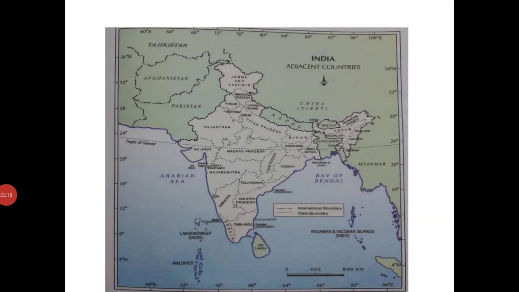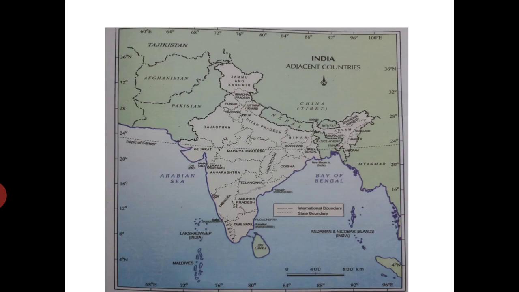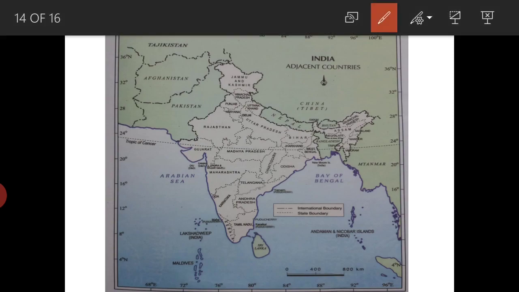Now next is India's neighbors. Toward the northwest side, one is Pakistan, one is Afghanistan. Towards the north, China, Nepal, Bhutan. Toward the east side, Myanmar, Bangladesh.